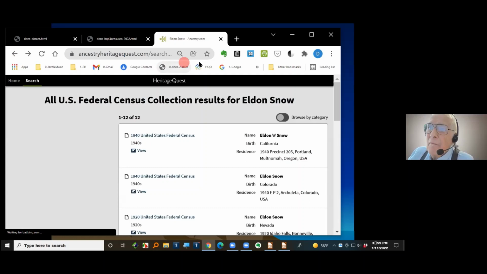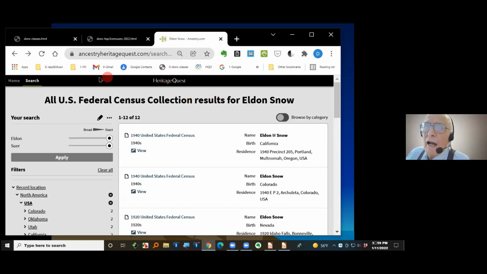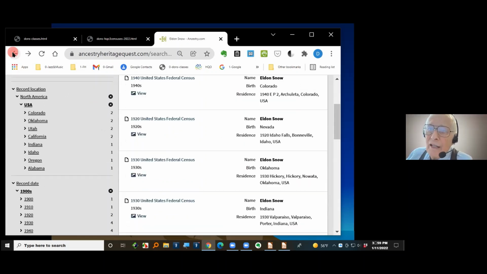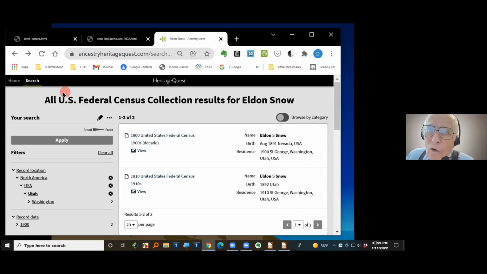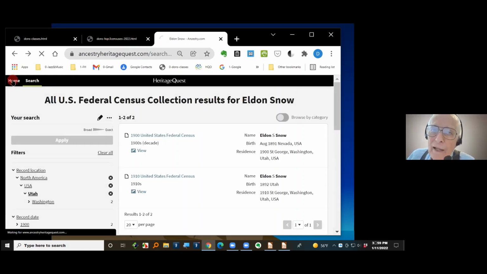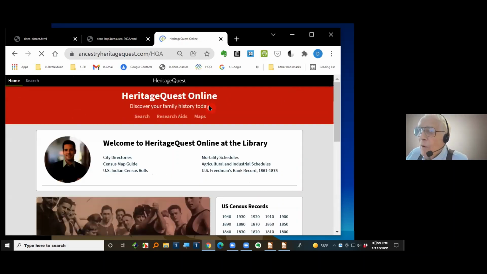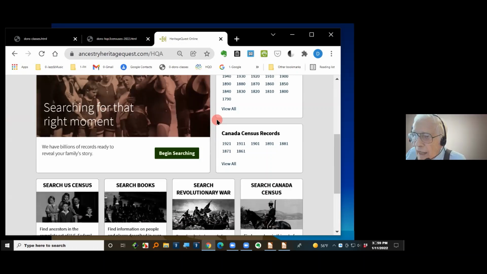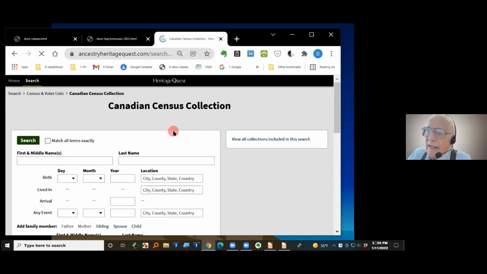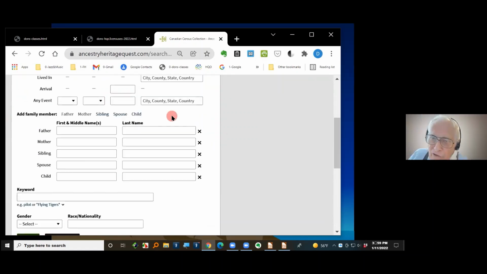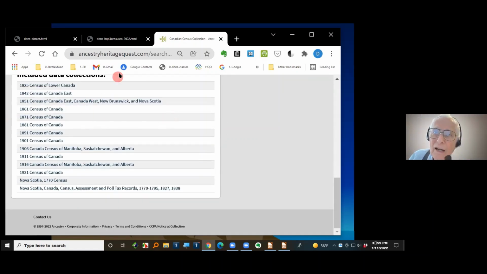Now, let me shift gears here and show you just quickly a little bit about the Canadian censuses. Let me go back here, you can usually get to the home screen. There's the home. Okay, and now go down here to Search Canada Census. I clicked on the Canadian Census Collections. Now, here's what they've got. Scroll down, and here's the stuff they've got. Here's all the Canadian censuses that they have.